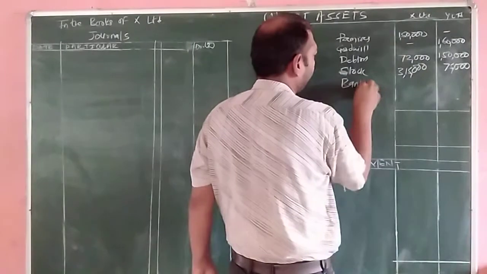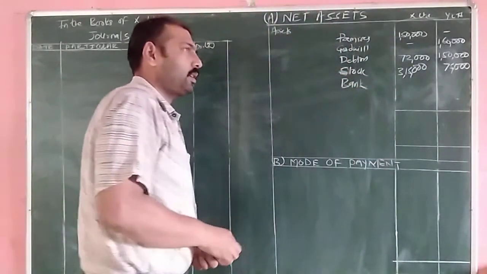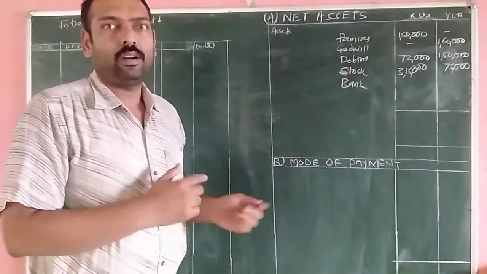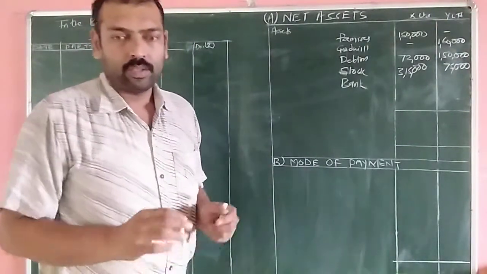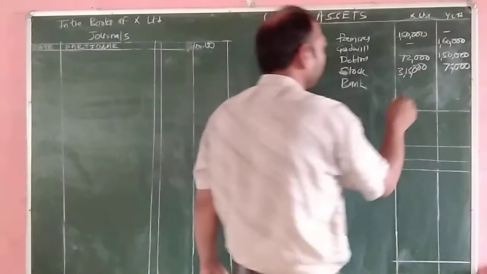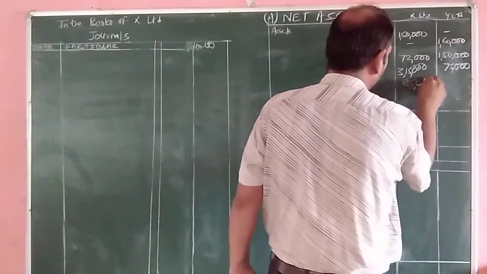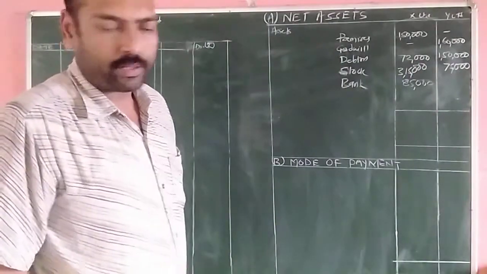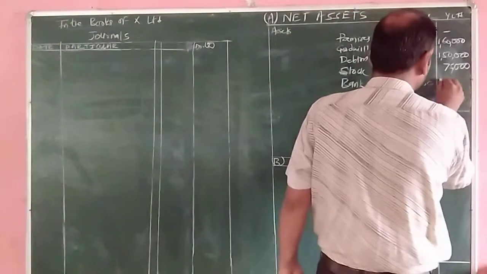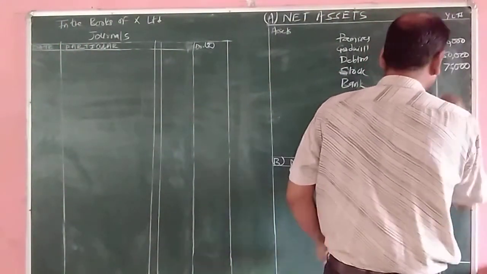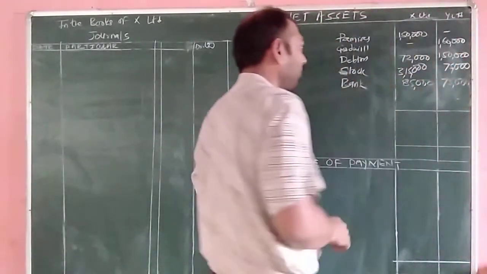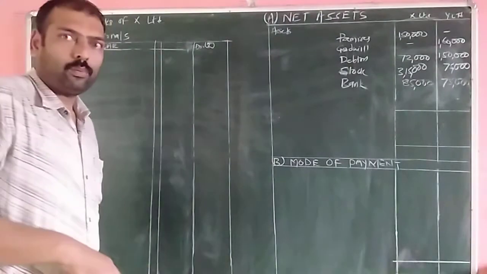Next we will see the asset, that is bank, and there is an important condition: if it is taken over by the transferee company, then only it is transferred to the realization and considered for calculation of net asset. So bank, in the books of X Limited it is given 85,000, and in the books of Y Limited it is given 75,000.